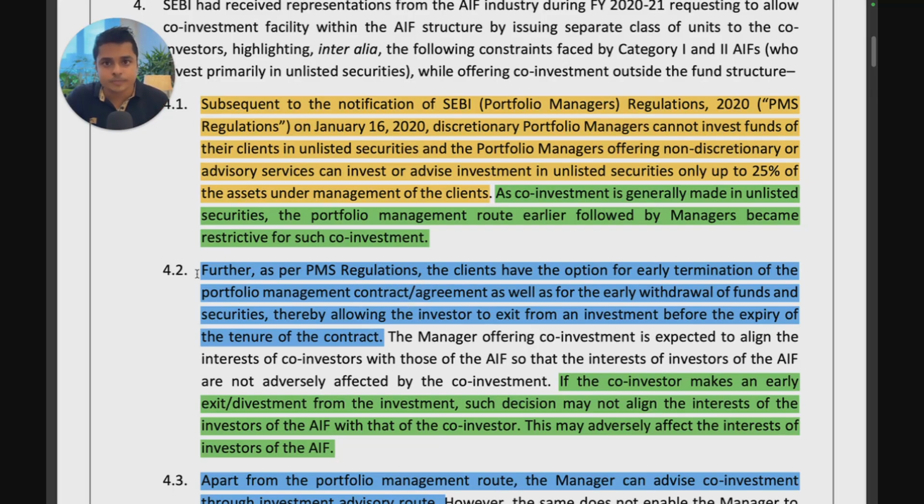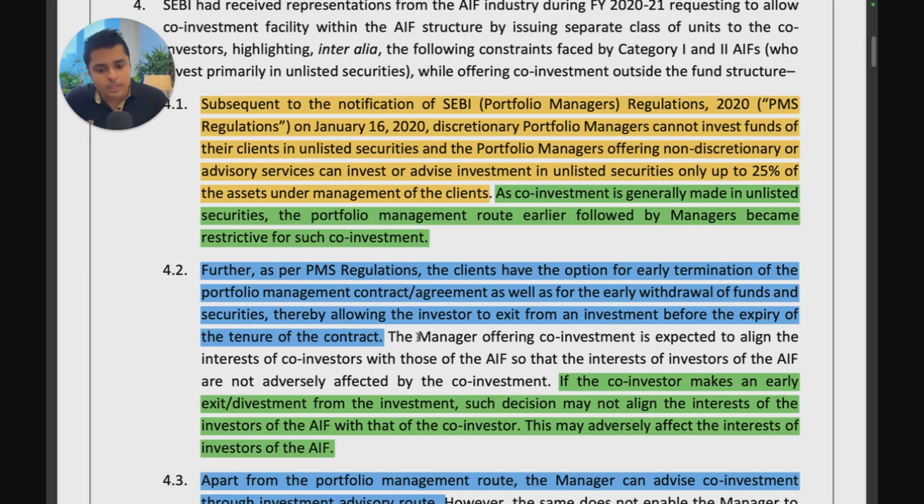also provide for that. But that is difficult if you want to do co-investment, because if you allow the investors to terminate early, then they may choose that, we make the investment, now we'll terminate the portfolio management agreement, and now we'll exit whenever we want. So that could lead to conflict in the interest of the co-investor and the interest of the fund. You want the interest of the fund and the co-investor to stay the same, so that you cannot offer a better deal to the co-investors than what is offered to the fund. This is to prevent conflict of interest between the manager advising the co-investor and the manager managing the funds of the AIF. That is why.